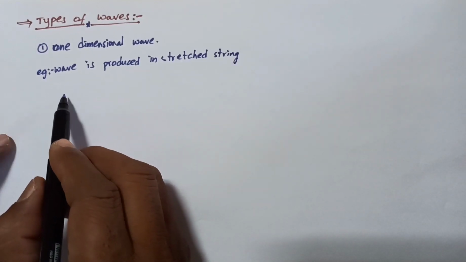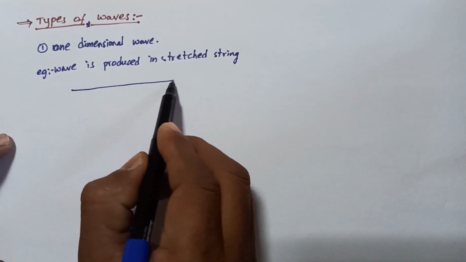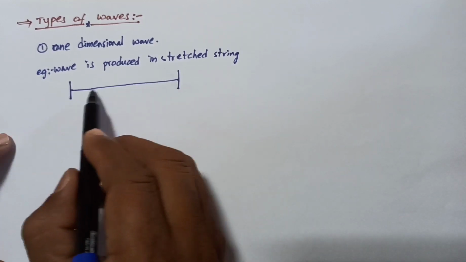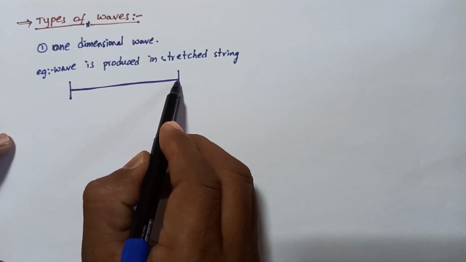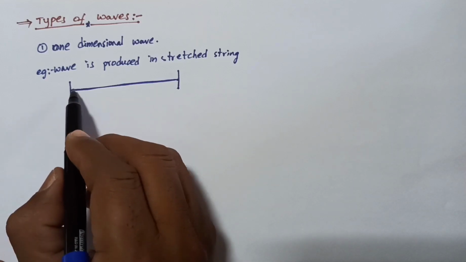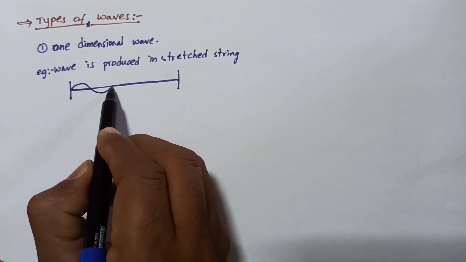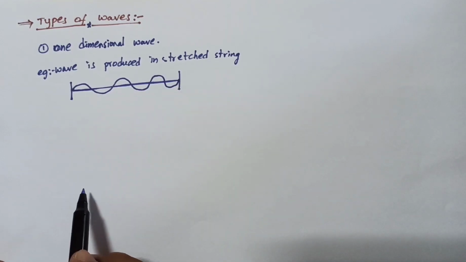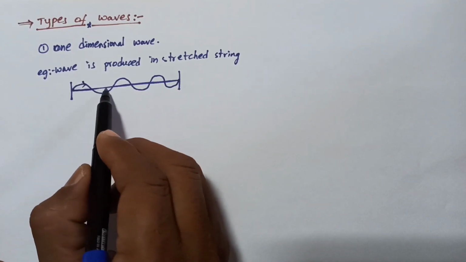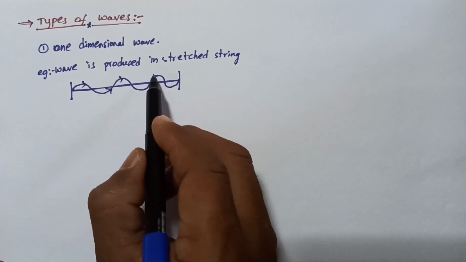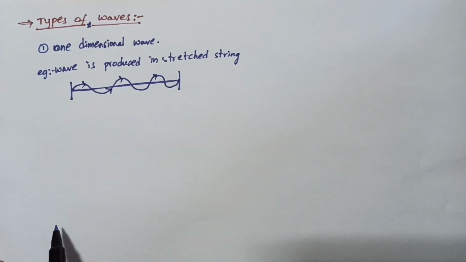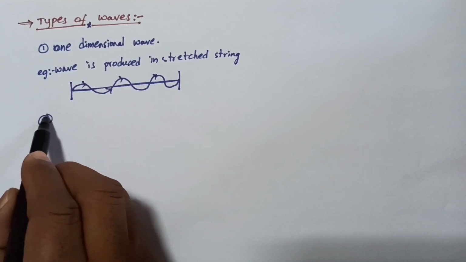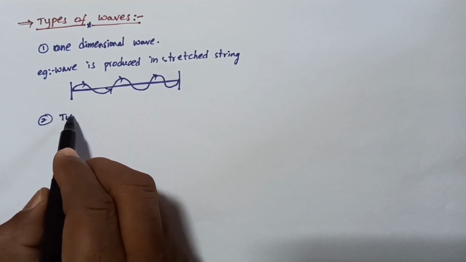When a stretched string is connected at two ends and a disturbance is created, a wave is produced. This wave moves along only one dimension, so it is a one dimensional wave. Second one, two dimensional wave.